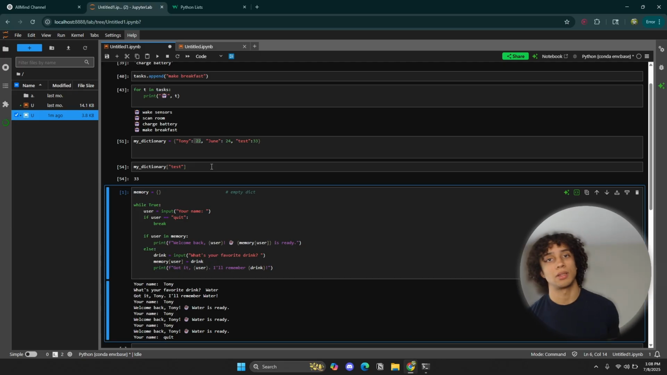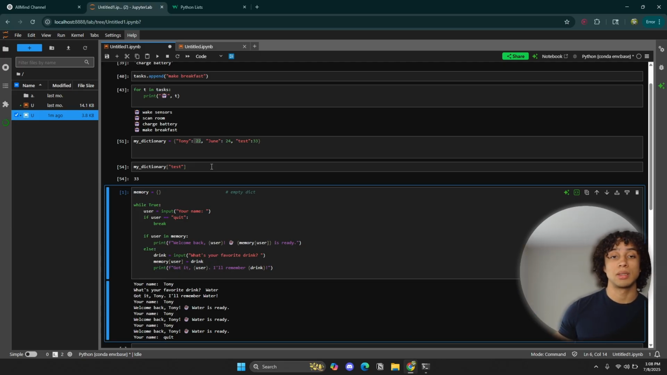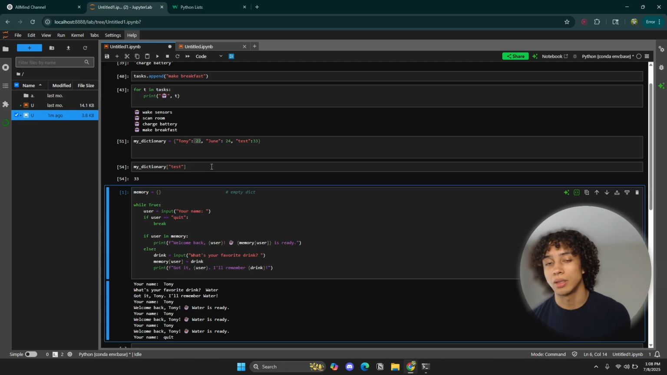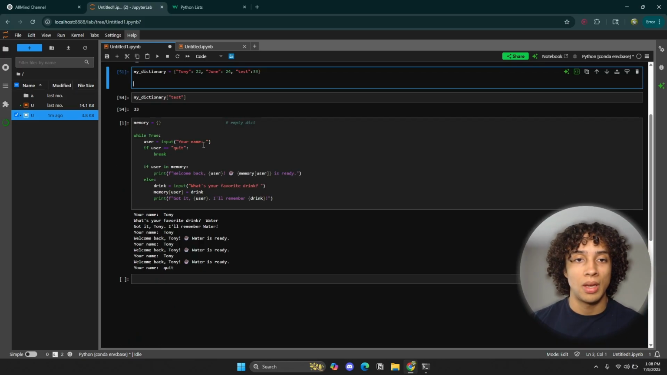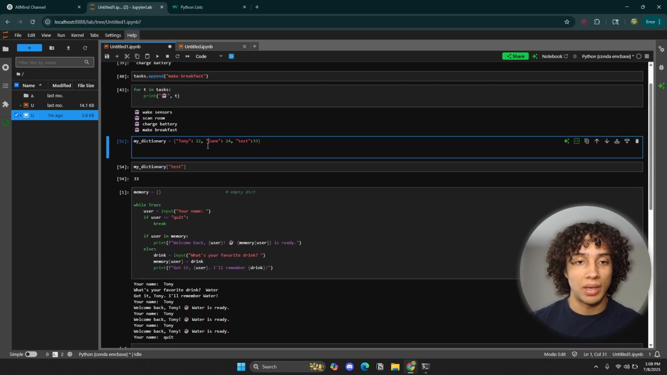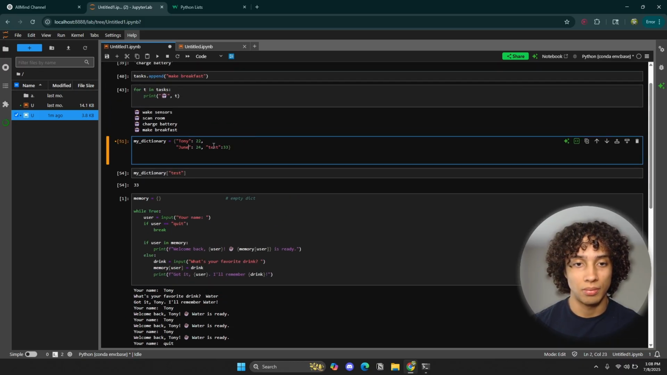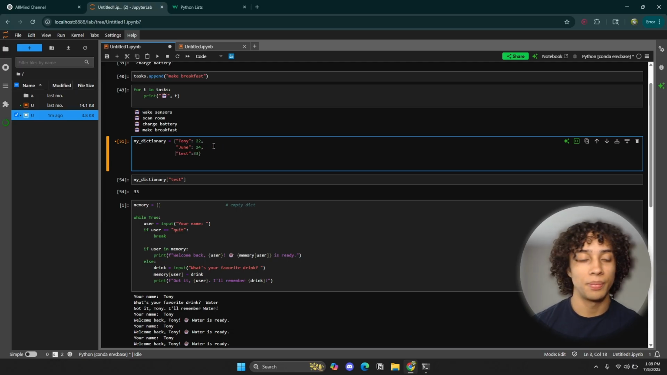So instead of accessing a specific value by its index, you access the value by its key, or the name of the key, right? So that's the essence of dictionaries. You can organize your dictionary so it looks like this. Many people do that. It doesn't matter.